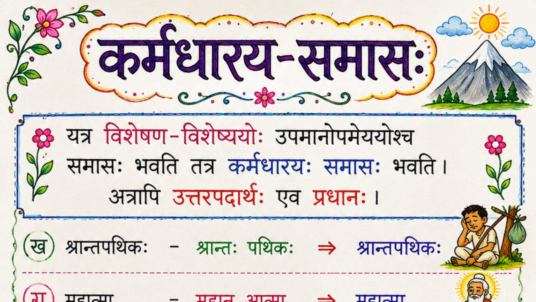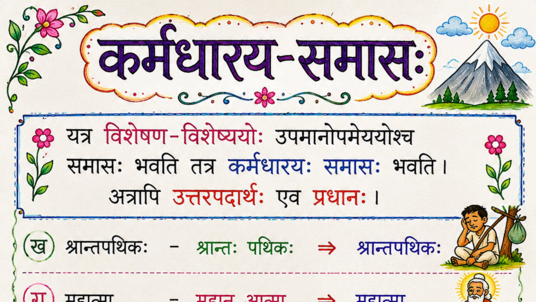So what type of Samastapadam do we deal with in Karmadharaya Samas? Yatra Viseshana Viseshyayoho, Upamana-Upameya Samasaha Bhavati, Tatra Karmadharaya Samasaha Bhavati. So there are 2 types of words that come as expansion in Karmadharaya Samas. One is Viseshana Viseshyam.